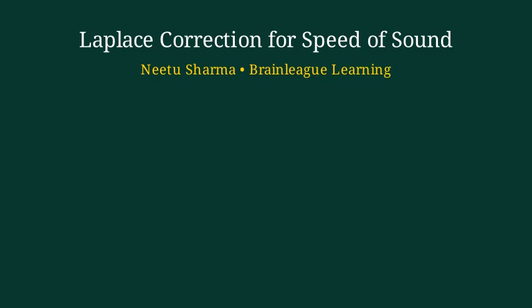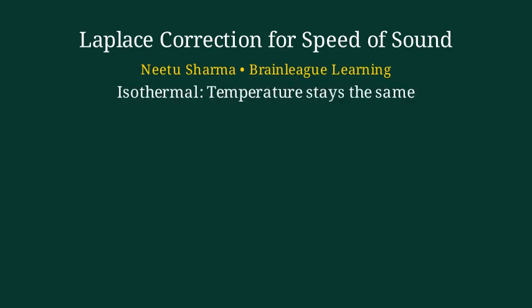Today we will understand the Laplace correction for the speed of sound in air and why Newton's original idea needed a fix. First, Newton assumed the air stays at constant temperature during the sound wave. That is called an isothermal process. Using this, his formula for speed of sound was V equals square root of pressure over density.